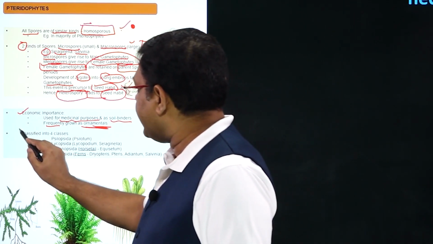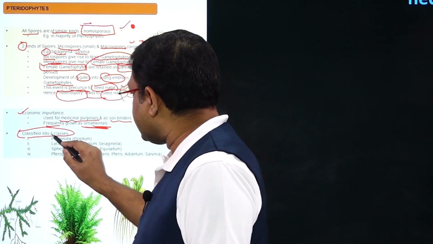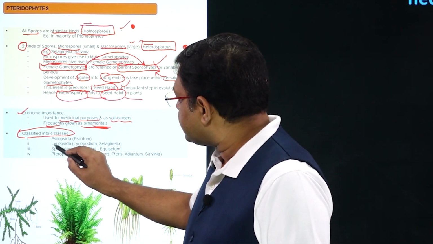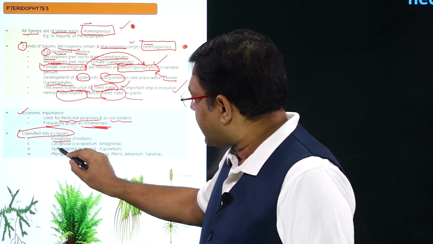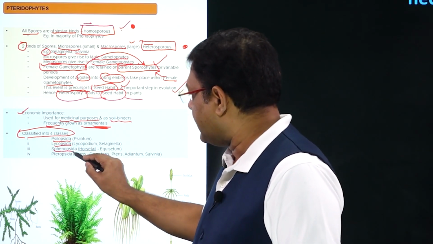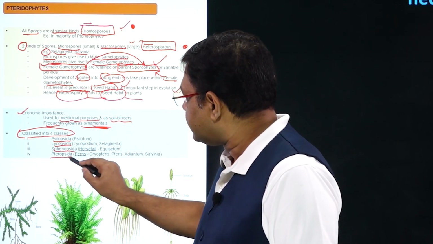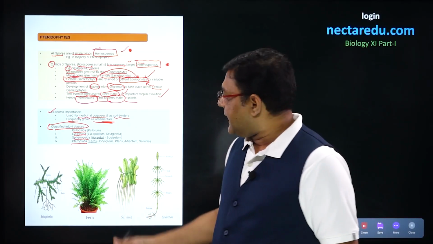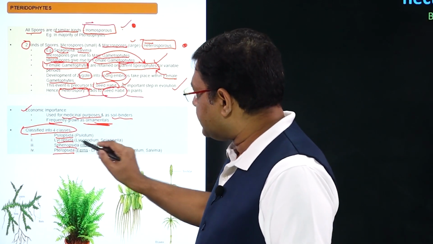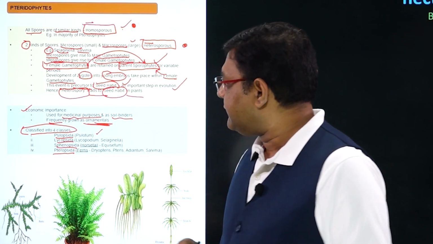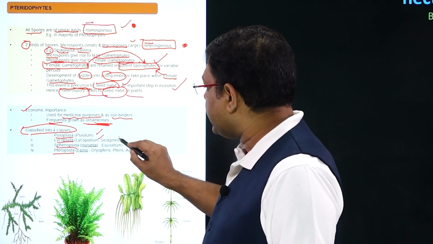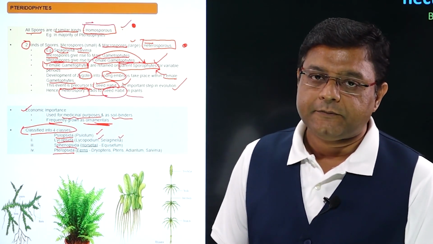After this, coming to the classes, there are four classes which are present in pteridophytes. The first is Psilopsida, the second is Lycopsida, the third class is Sphenopsida, and the fourth class is Pteropsida. Talking of the examples which come into these four classes, in Psilopsida, Psilotum is a very famous example. In Lycopsida, Lycopodium and Selaginella are present.